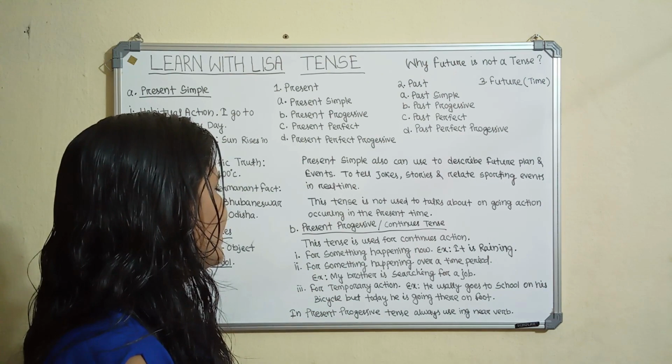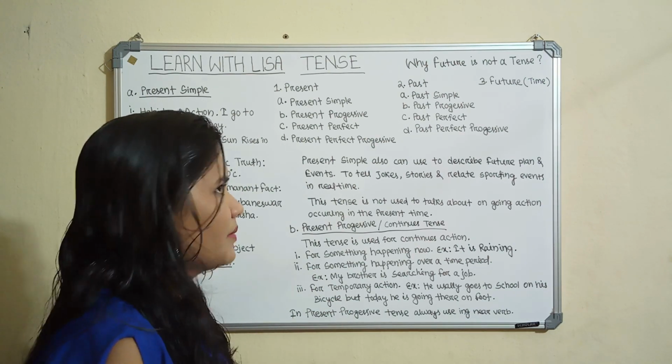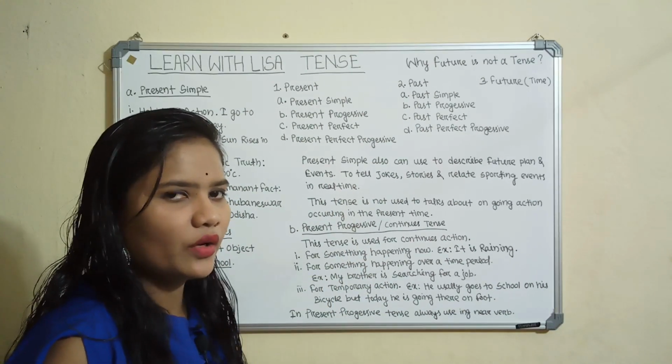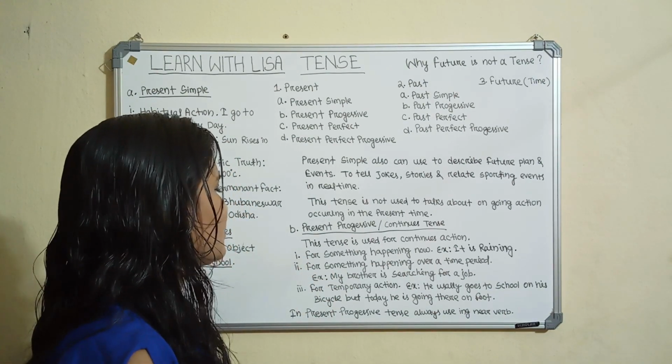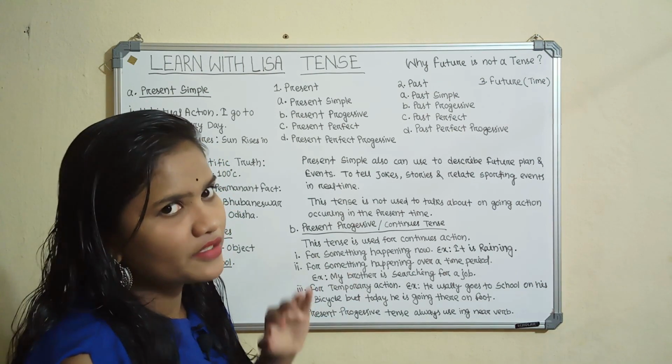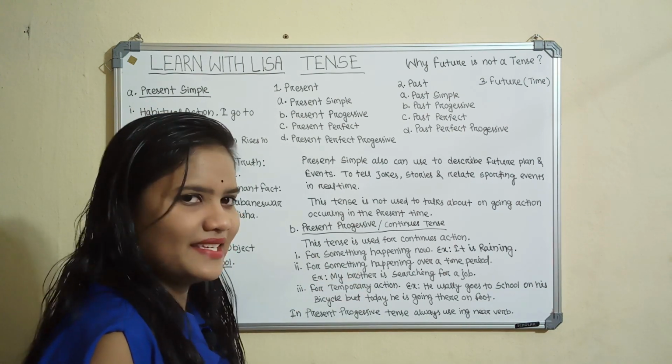Then second is for something that happens over a time period and continues till now. In these cases also, present progressive tense is used. Like my brother is searching for a job for some days. So present progressive tense is used.